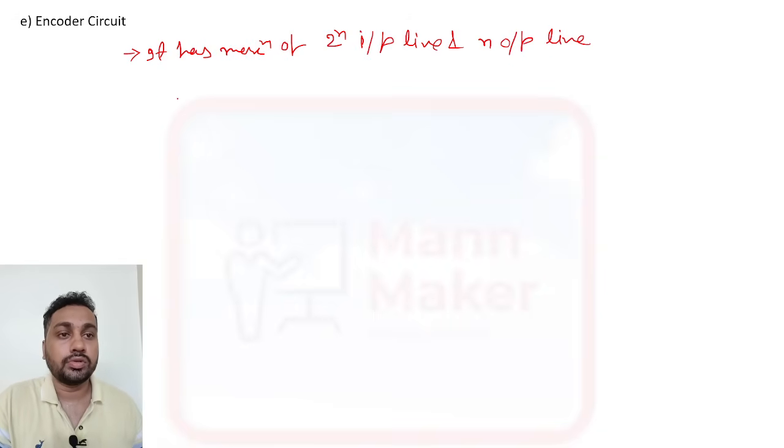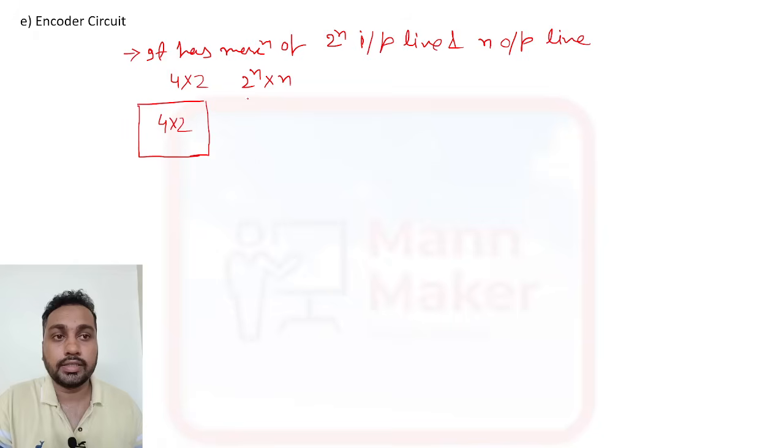Suppose we design a 4 into 2 encoder. Here n is 2, so 2 to the power n is 4. So here we require 4 input lines and 2 output lines. This is your I0, I1, I2 and I3, and this is your Y0 and Y1.